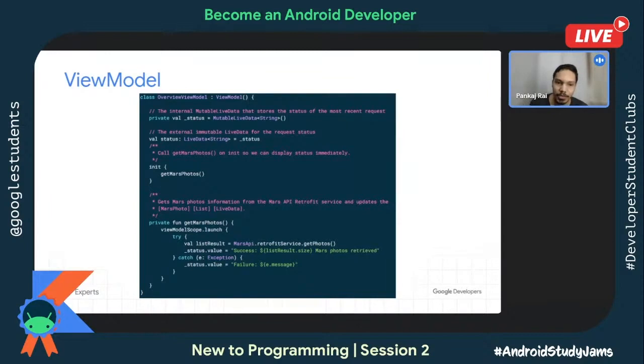If there is a case of exception, which is always the case, then have it in a try-catch. And then you can see that we are setting the value, status.value. As soon as we set status.value, and in the activity or fragment we have set an observer on the status MutableLiveData object, it will automatically give the result back to the activity or fragment. So it's as simple as just setting the value, and in the activity or fragment, observing the value. How it is transmitted, you don't need to take care of; that is automatically taken care of by the library.